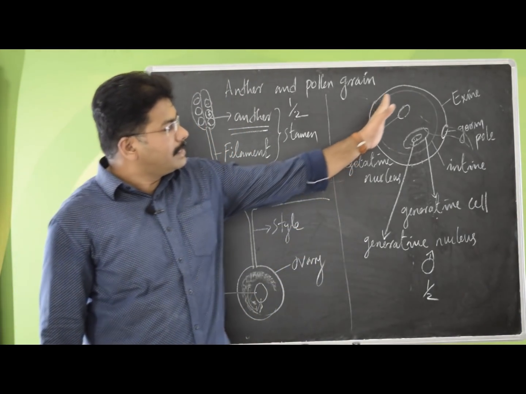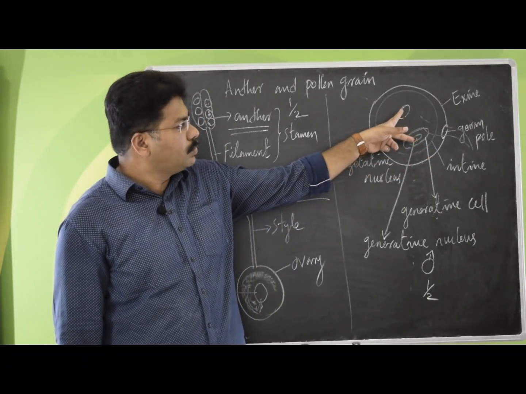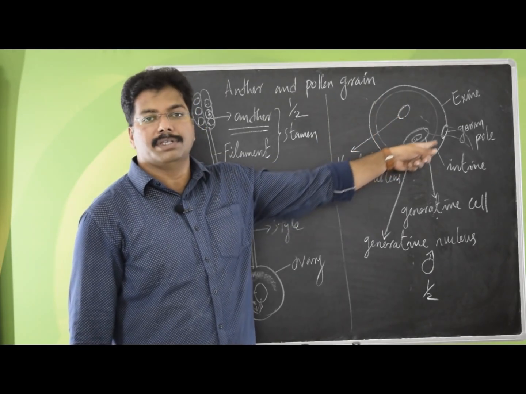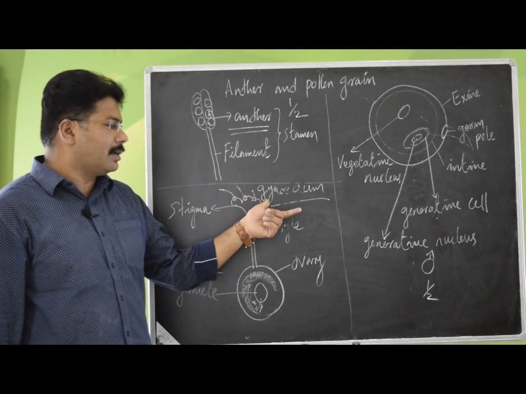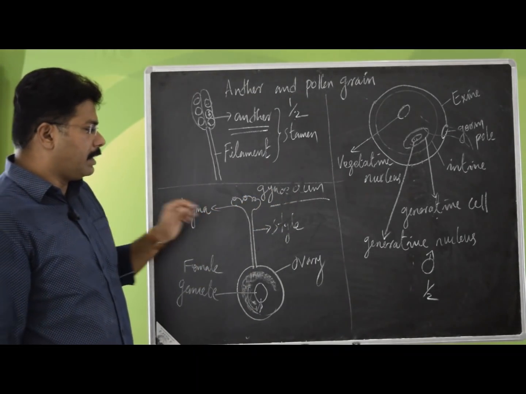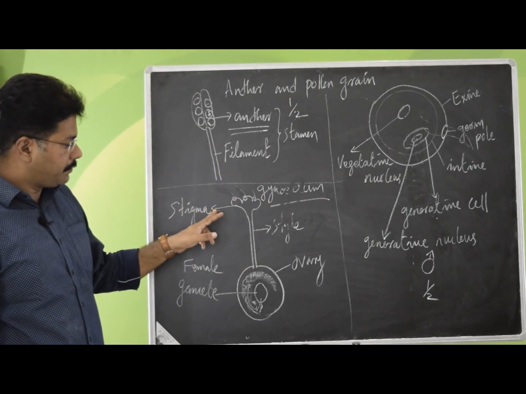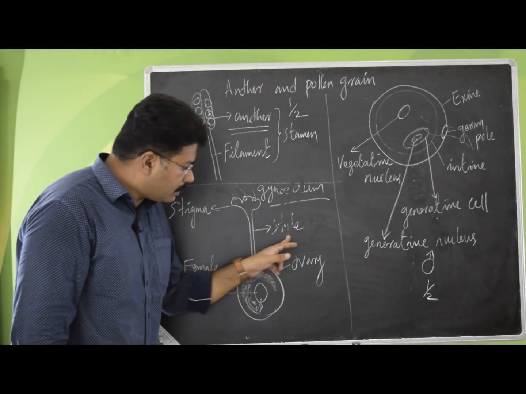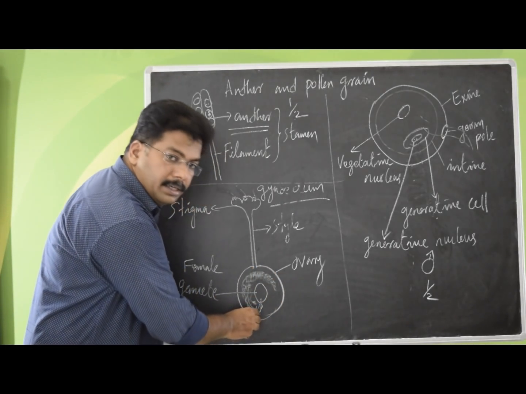So, this is the structure of a pollen grain, two-layered and spherical, with two nuclei inside, the generative as well as the vegetative cells. The next one is the gynoecium, the female part of the flower. This part has a stigma where the pollen grains come and fall and stick. From there it can start growing. It has a pipeline called the style, and at the end of this, there is an ovary.